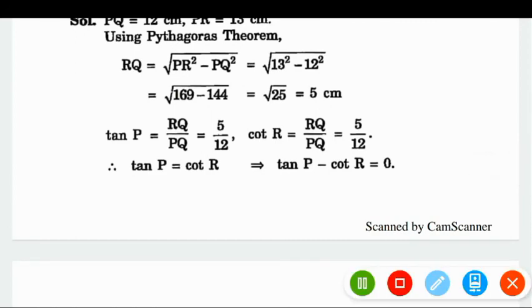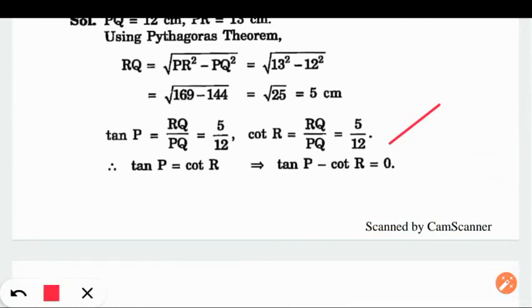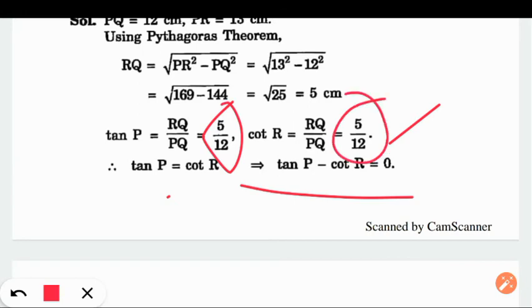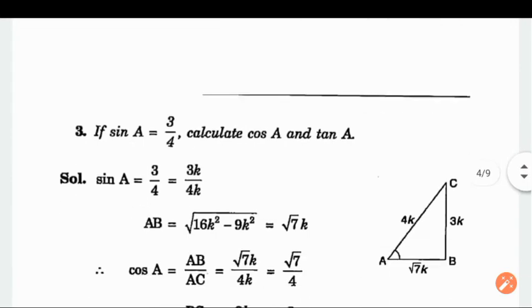So cot of R is this. So what is tan P minus cot R? Now we know the values. This minus this equals 0. Let's do the next one.